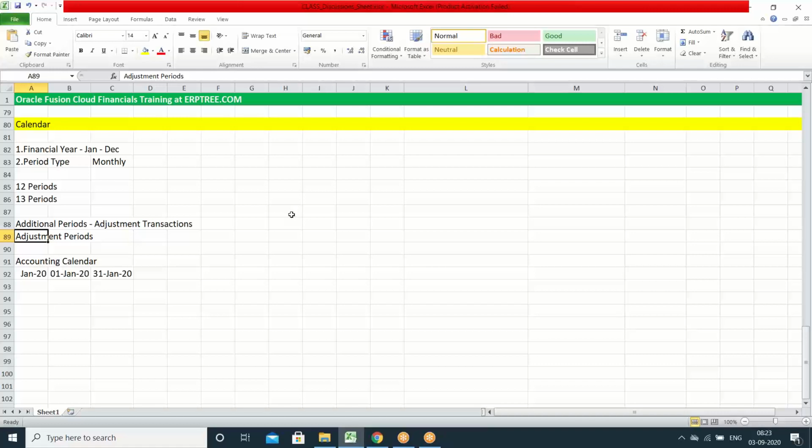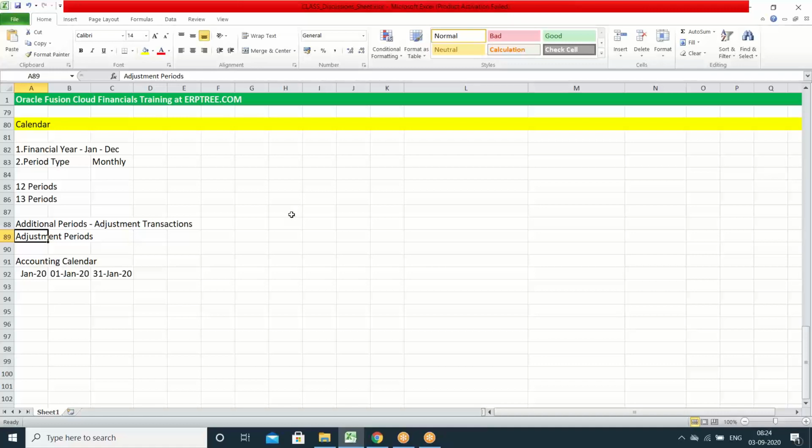In reality, when you do the implementation for any company, we always suggest at least one adjustment period: 12 plus 1, 13 periods. If the client says we don't need any adjustment periods, and adjustment transactions can also be entered in the regular periods only, that's okay, not an issue. But ideally we recommend having one adjustment period as a buffer period to pass the adjustment entries when they close the books at the end of the year. These are the points we have to understand when we talk about the calendar in the system. Any questions on this, please?